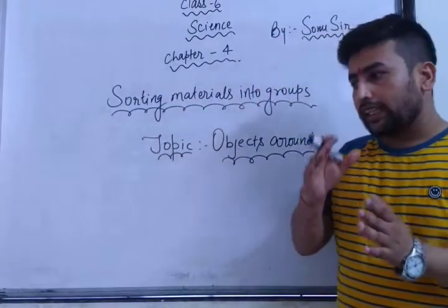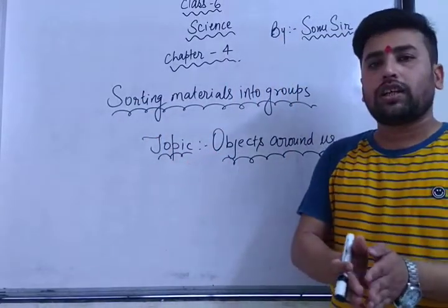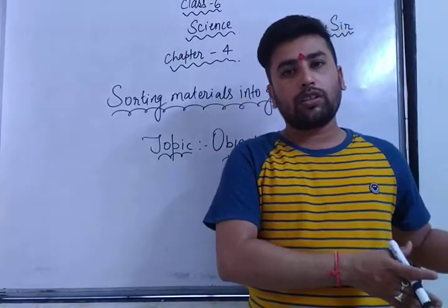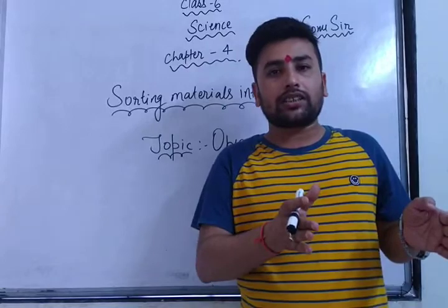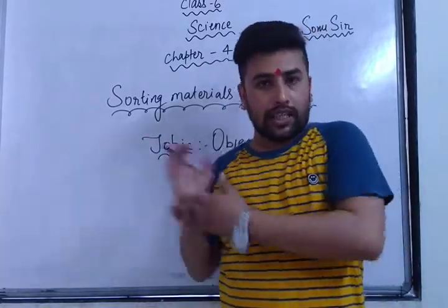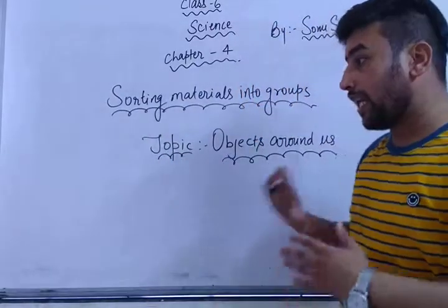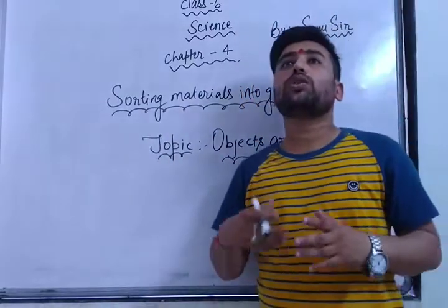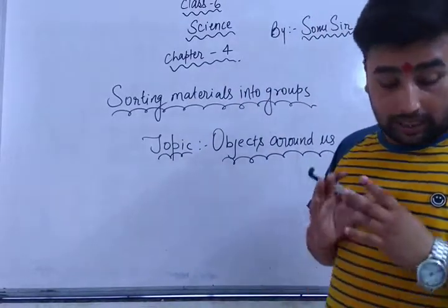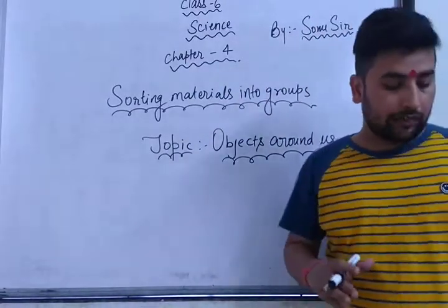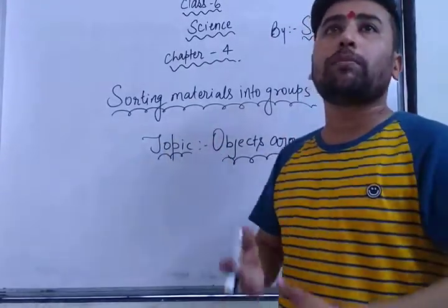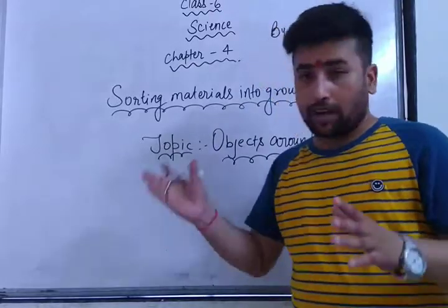What I want to say is that here are the collections. We have sorted the material, we have sorted the students. Intelligent students in one group, a little less intelligent students in another group, average students in another group, and dull students in another group. So we are sorting the material. Similarly, according to which type of facilities should we make a group? Here the second paragraph explains that if I want to collect all round shaped objects in my house, and after that I have to keep them at one place.